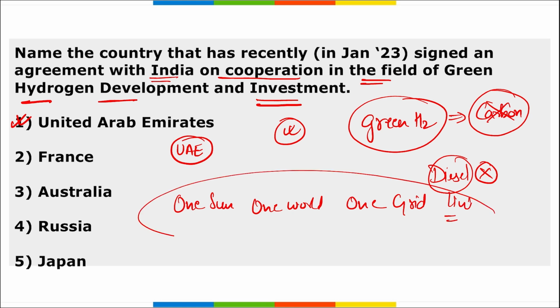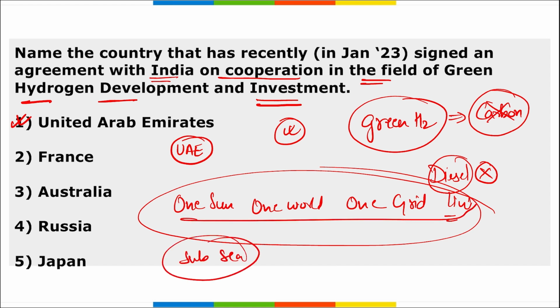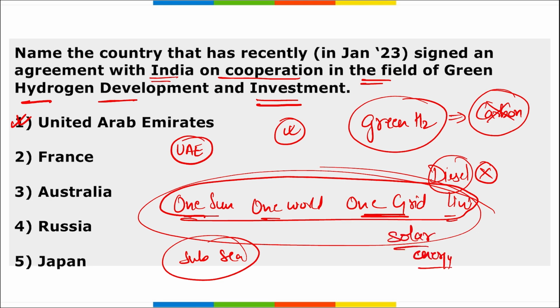This was announced by Prime Minister Narendra Modi, and a subsea cable between India and UAE will also be built under this initiative. As you can see here, One Sun, One World and One Grid, that means we are talking about solar energy. So the correct option here becomes option A.